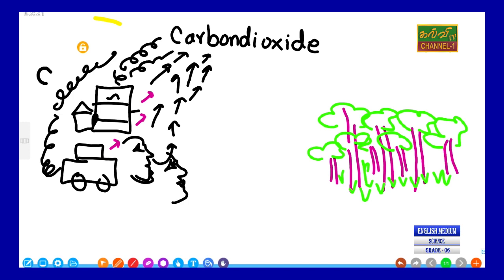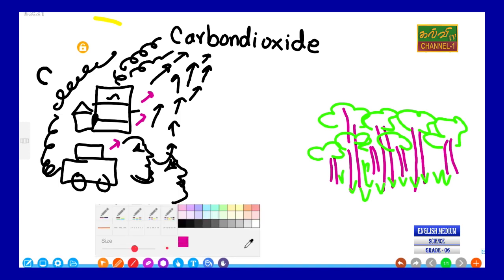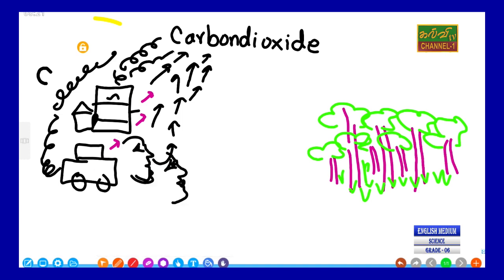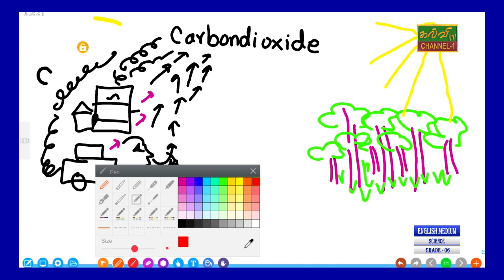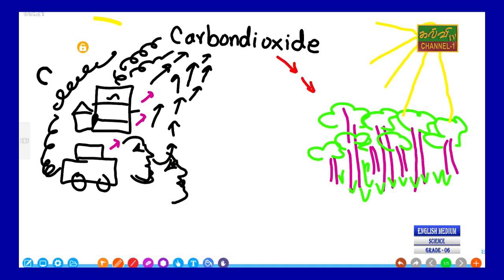But that carbon dioxide, fortunately, in the presence of sunlight, what happened? It can be absorbed by the plant. Yes, the increase of that level can be controlled by the plant because the carbon dioxide can be absorbed.